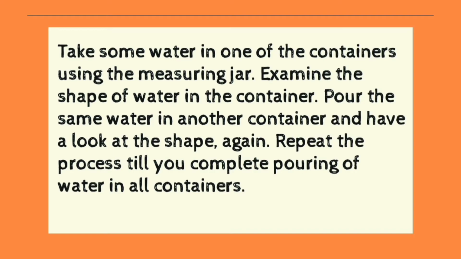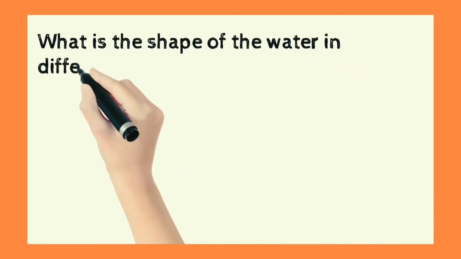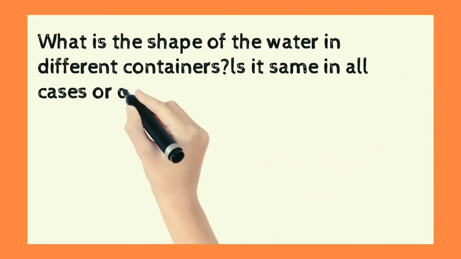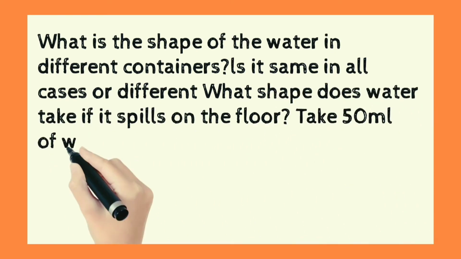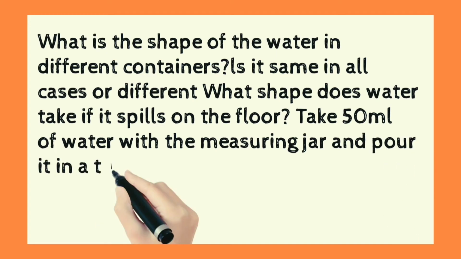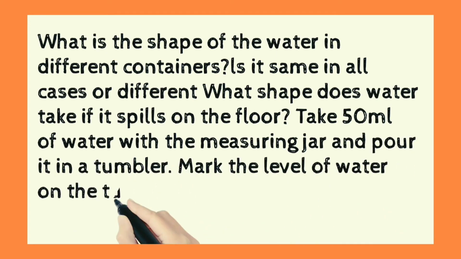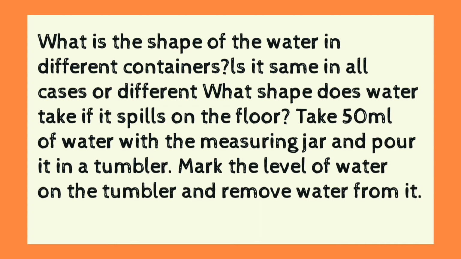If you have taken 1 liter of water, then you have to take 1 liter of water in another container, then 1 liter of water in another container of different shape. Like that you have to take the same quantity of water in all the containers. So what is the shape of the water in different containers? Is it the same in all cases or different? What shape does water take? And what happens when the water falls on the floor? You have to see it.